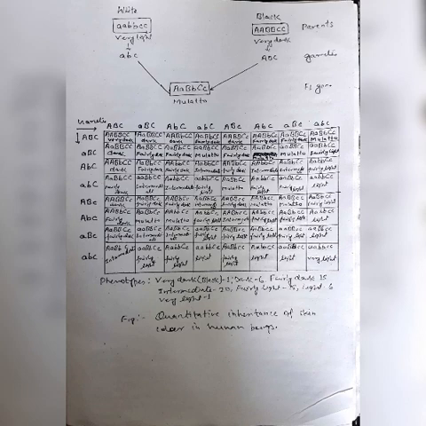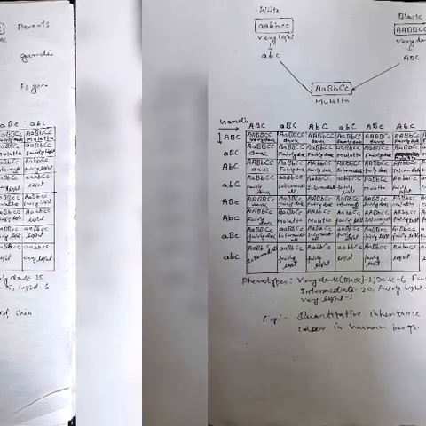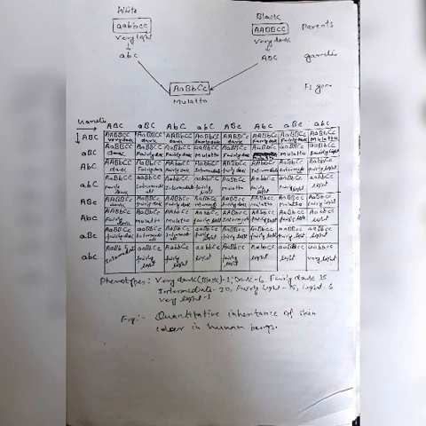It is employed in the case of human beings and domesticated animals, especially pets. Some symbols are given here: male is a square, female is a circle, carrier male is a solid square, and carrier female is a solid circle, and first and second offspring are marked with Arabic numerals, first and second. These are in numeric form, Arabic numerals.